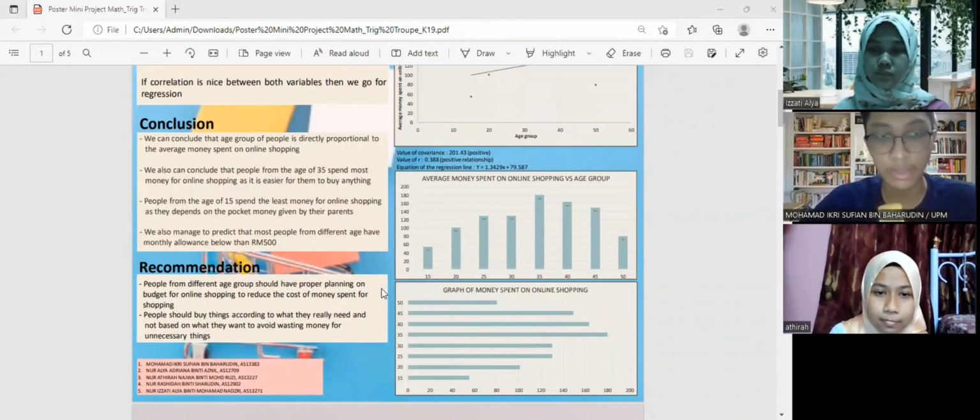Next, we can see the recommendation. People from different age groups should have proper budget planning for online shopping to reduce the money spent on shopping. And next, people should buy things according to what they really need and not what they want, to avoid wasting money on unnecessary things.